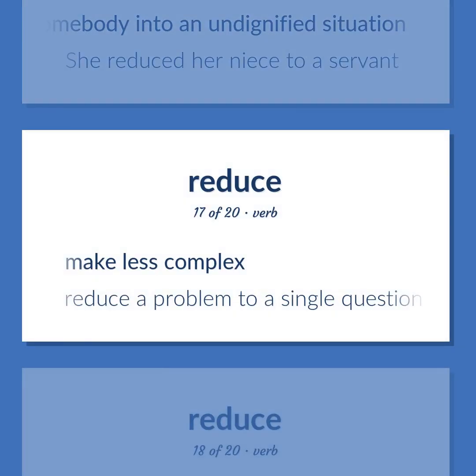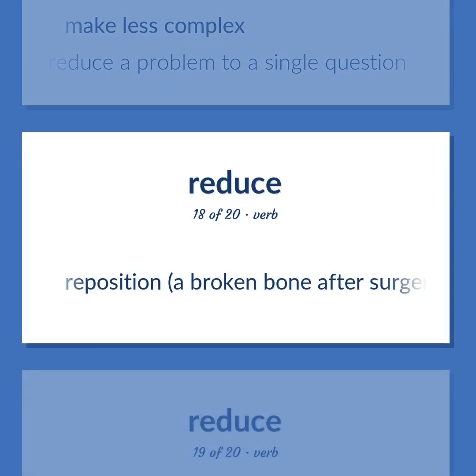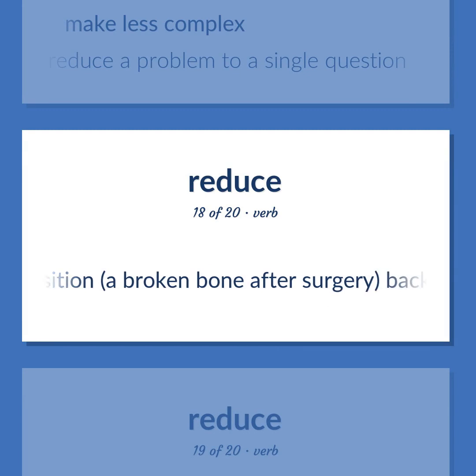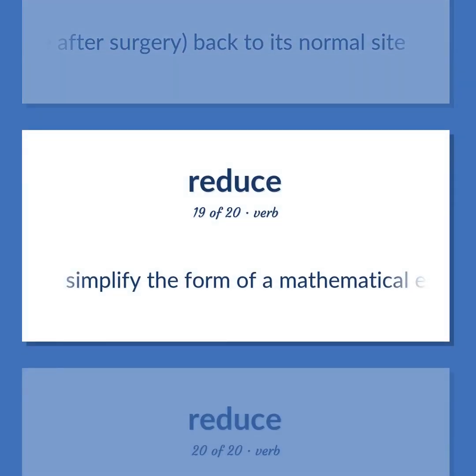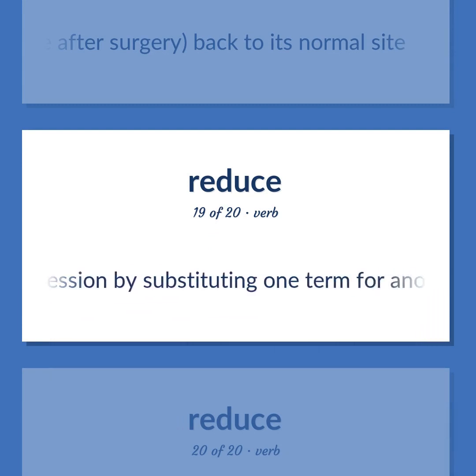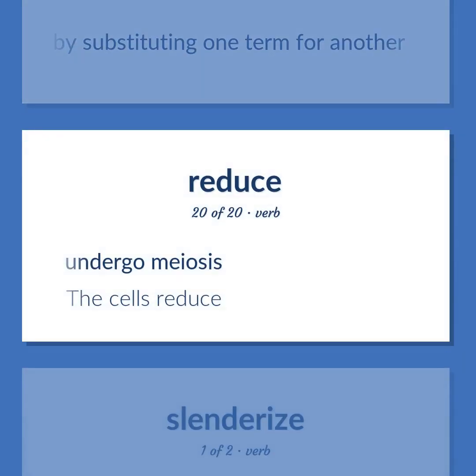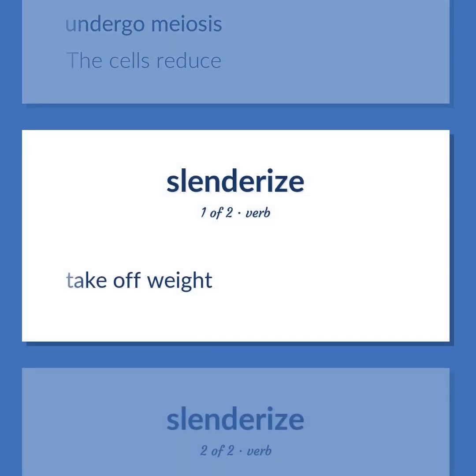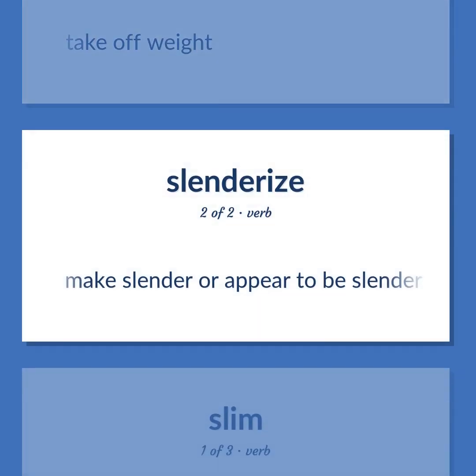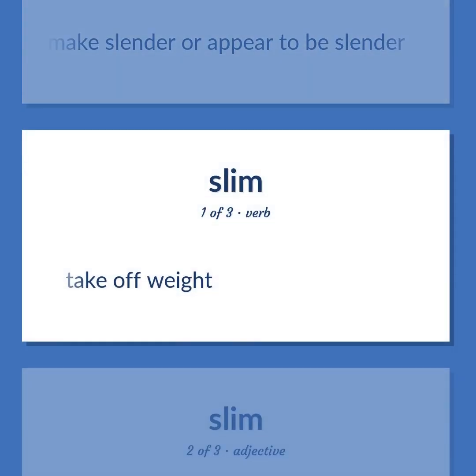Make less complex. Reduce a problem to a single question. Reposition a broken bone after surgery, back to its normal site. Simplify the form of a mathematical equation or expression by substituting one term for another. Undergo meiosis. The cells reduce. Take off weight. Make slender or appear to be slender. Take off weight.